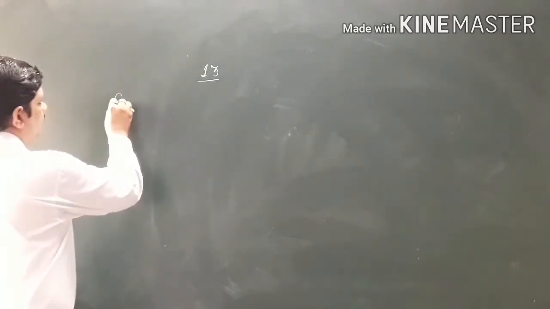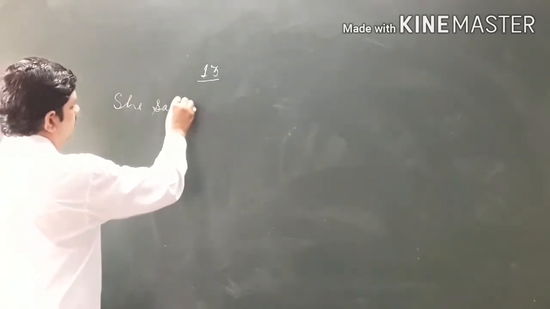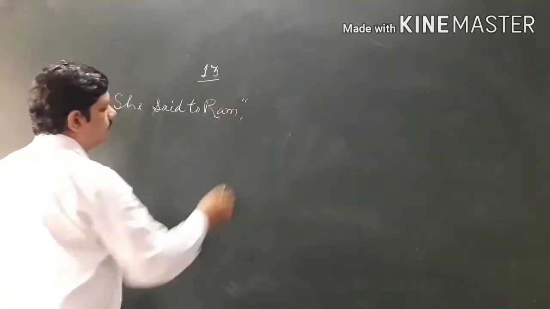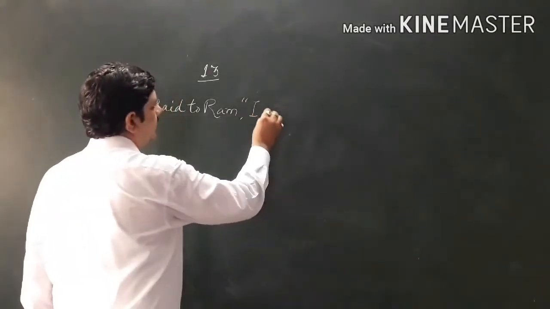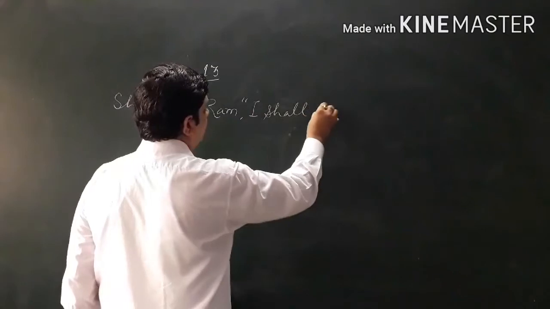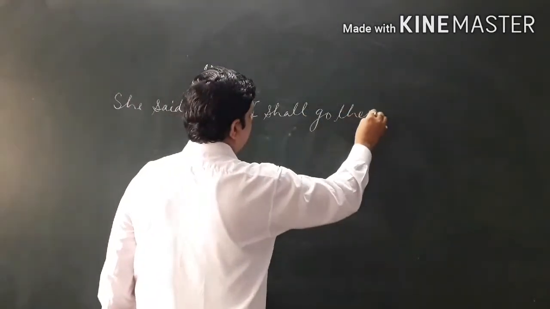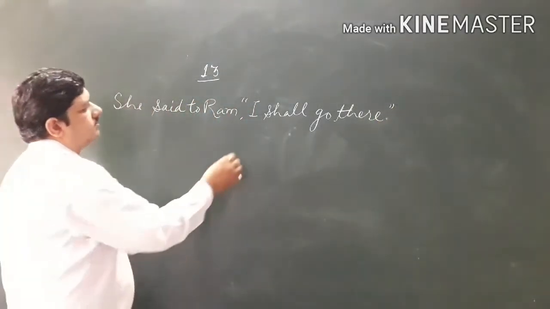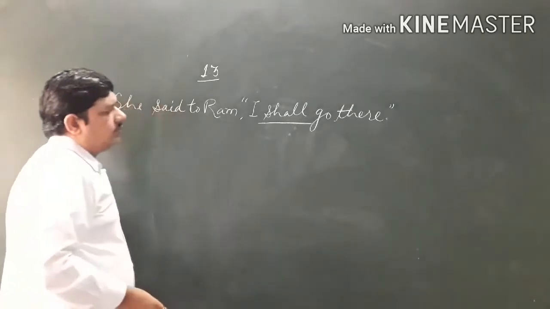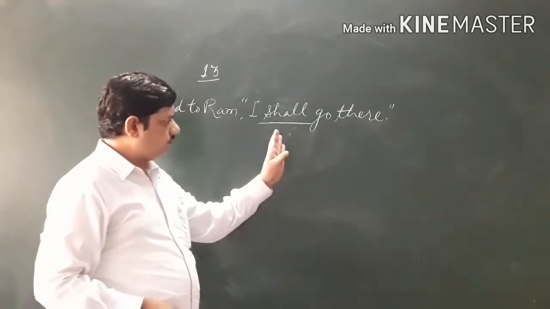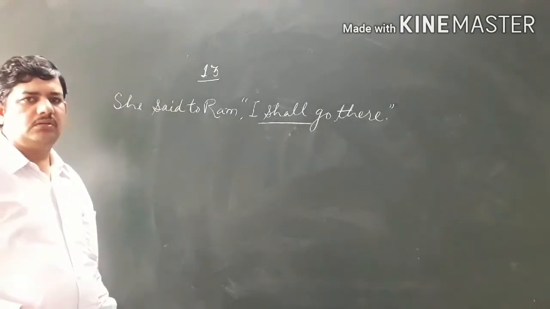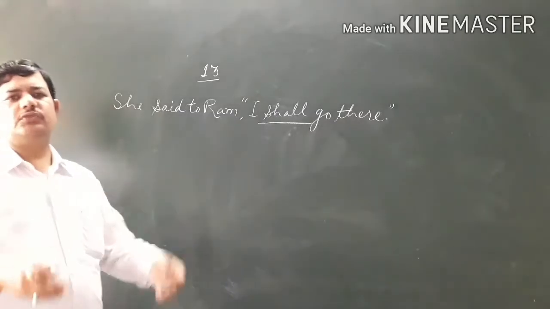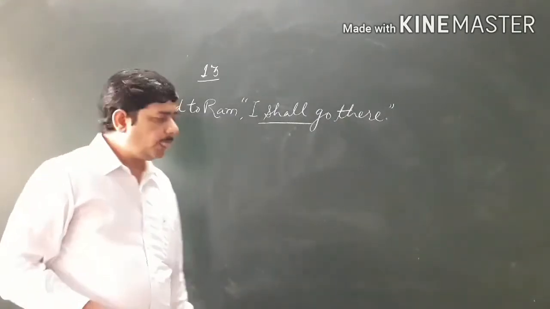Suppose we have this kind of sentence. She said to Ram, I shall go there. See, this is like will and shall. Normally these are used in future tense, but there are some other situations also where we use them.